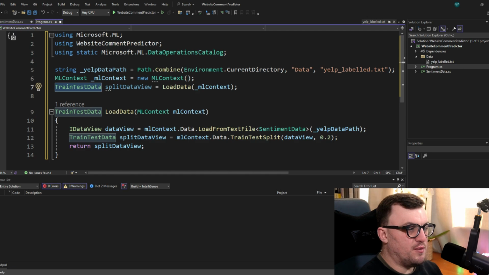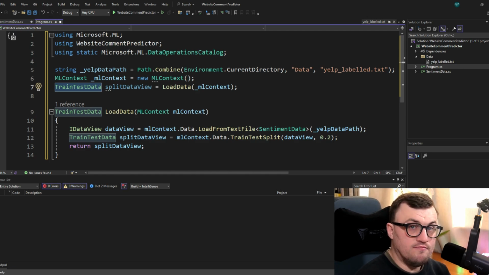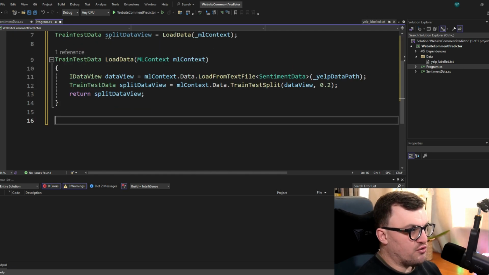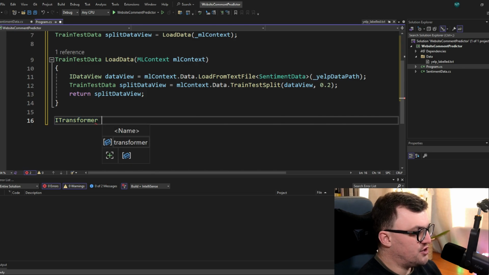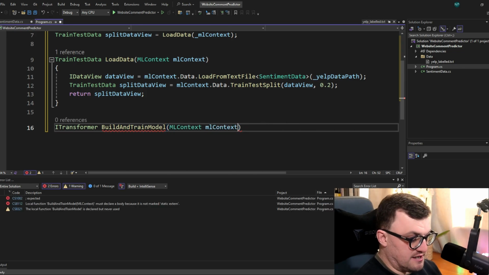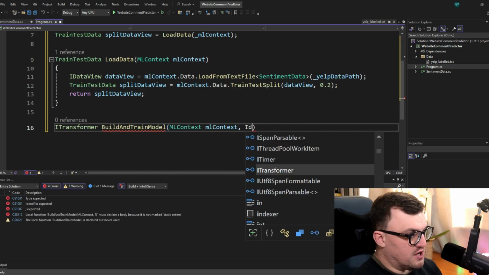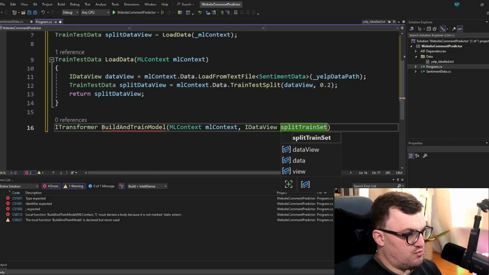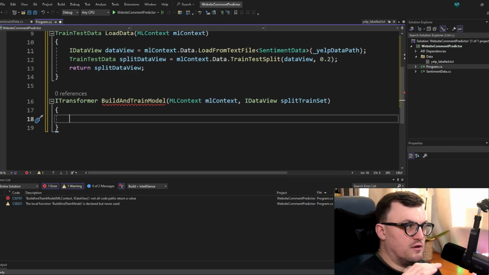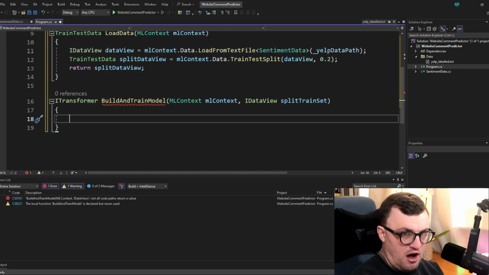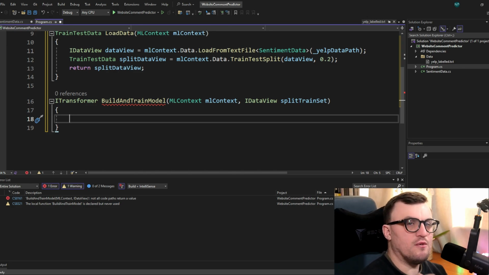Now we have enough to be able to create a model. Just as I did in the previous project, I'm going to create a BuildAndTrainModel function, and that's going to return a type of ITransformer. So I'll say ITransformer BuildAndTrainModel. Visual Studio already knows that it's going to take in an ML context, but it also needs the split train set we've just created, but not the full type. It's just part of that type, which is actually a data view. I'll get into that shortly.